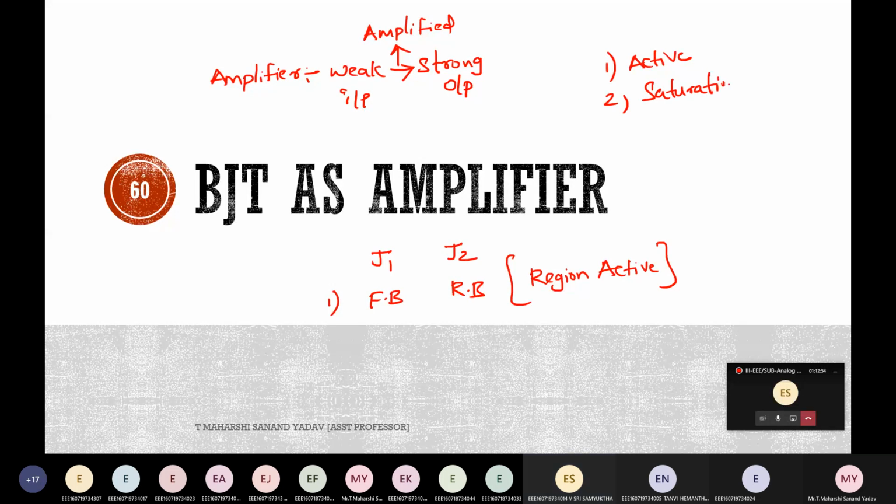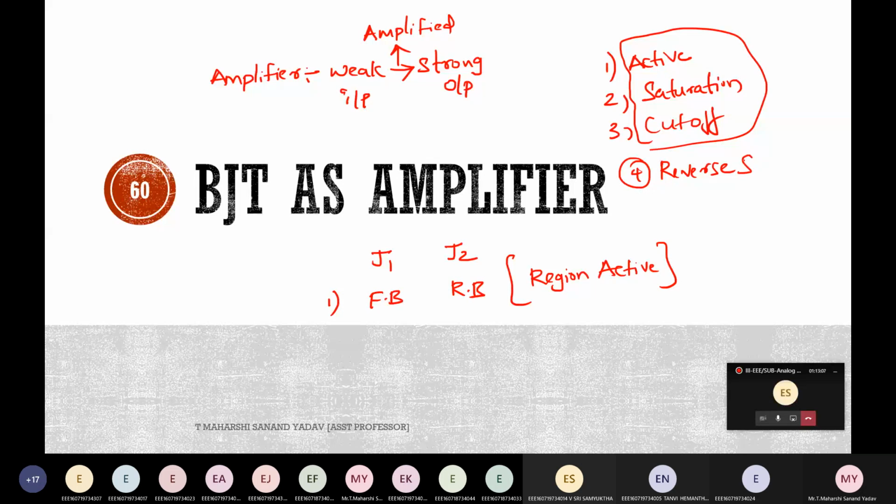The 4th one, reverse active, is rarely used, so generally we'll make use of the first 3: active region, saturation, followed by cutoff.